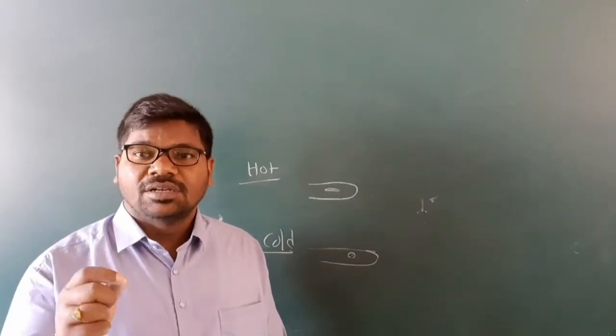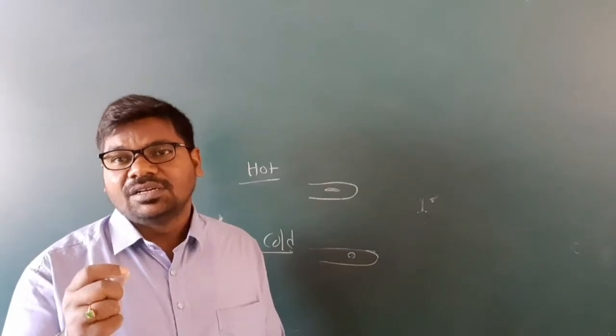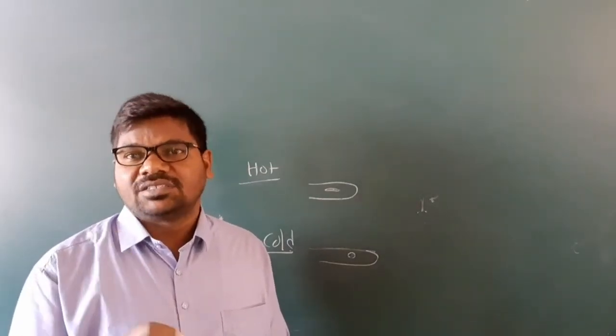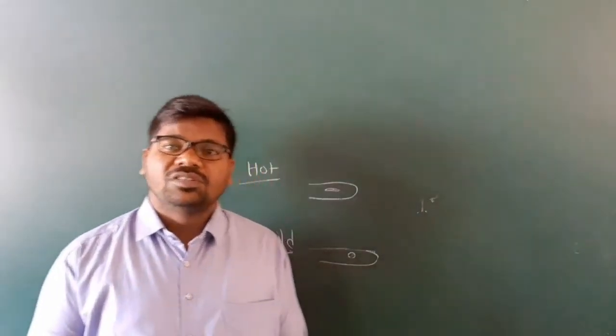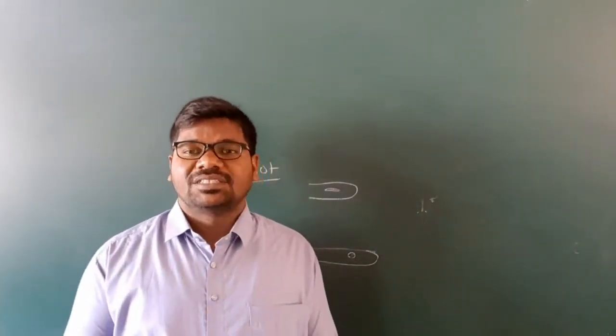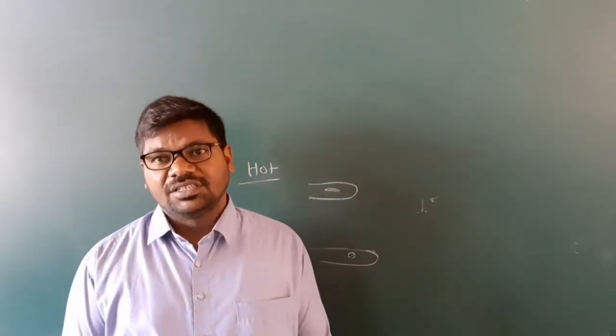Due to this, our tongue gets some taste. Understand, my children? So these are based on surface tension.